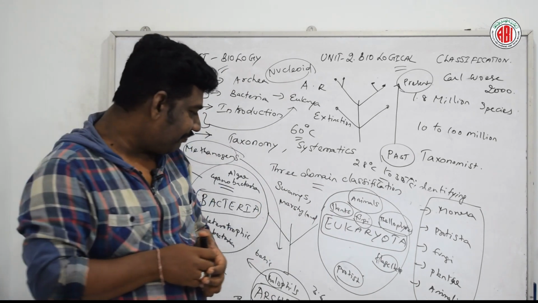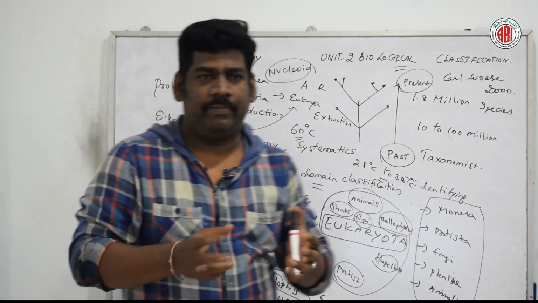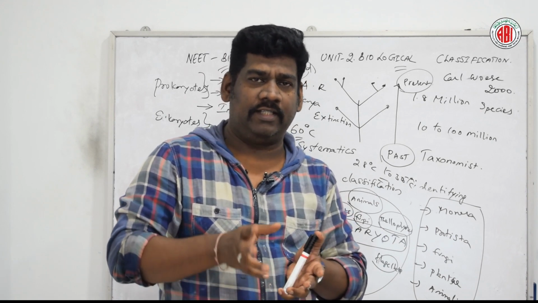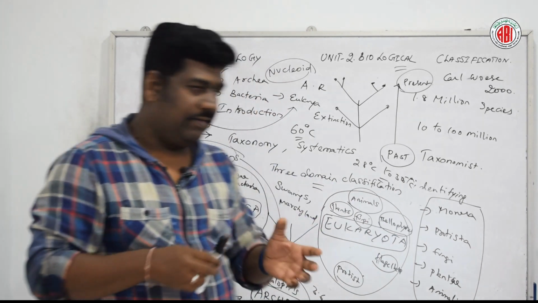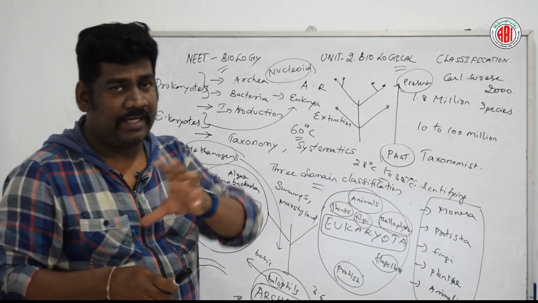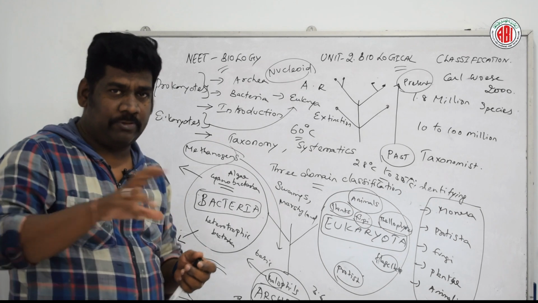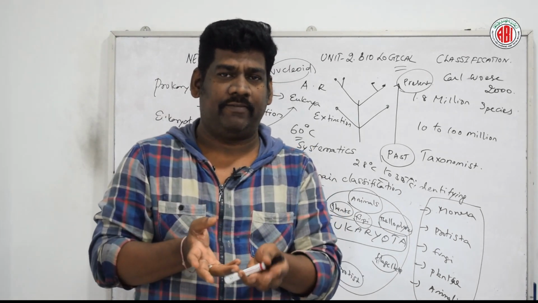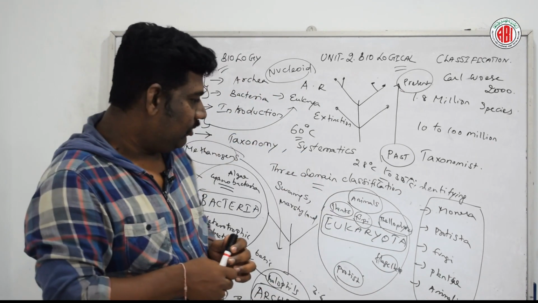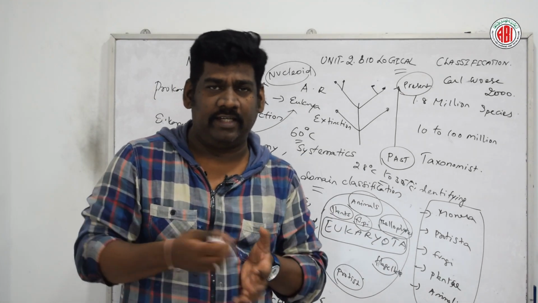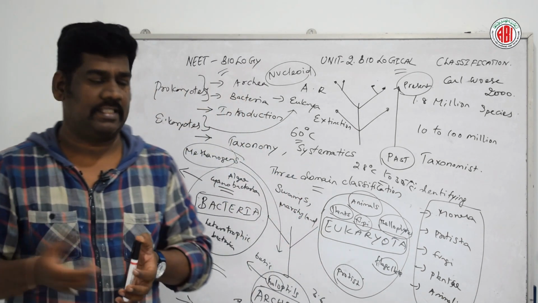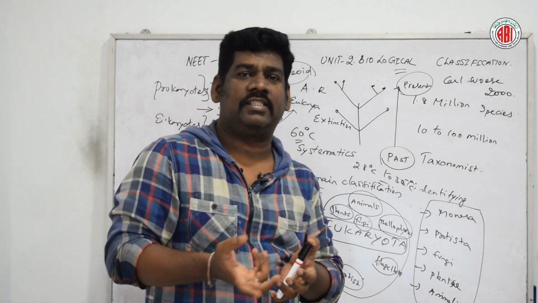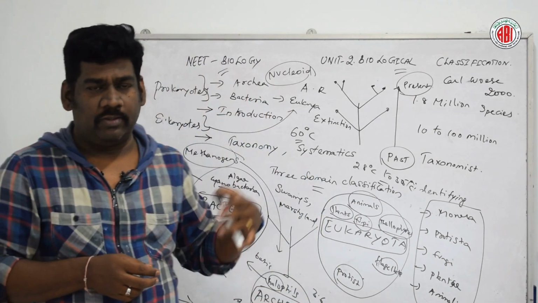And these cells are made up of glycoproteins, yes, and that is found on the outer side of this capsule. When we discuss the structure of bacteria in detail, we will discuss the capsule. Capsule is an outer membrane present in bacteria that is made up of glycoproteins. So that is difficult to digest by living organisms or living cells. So that is the reason they are able to survive in other organisms to cause some diseases. Okay. Now examples we'll see.